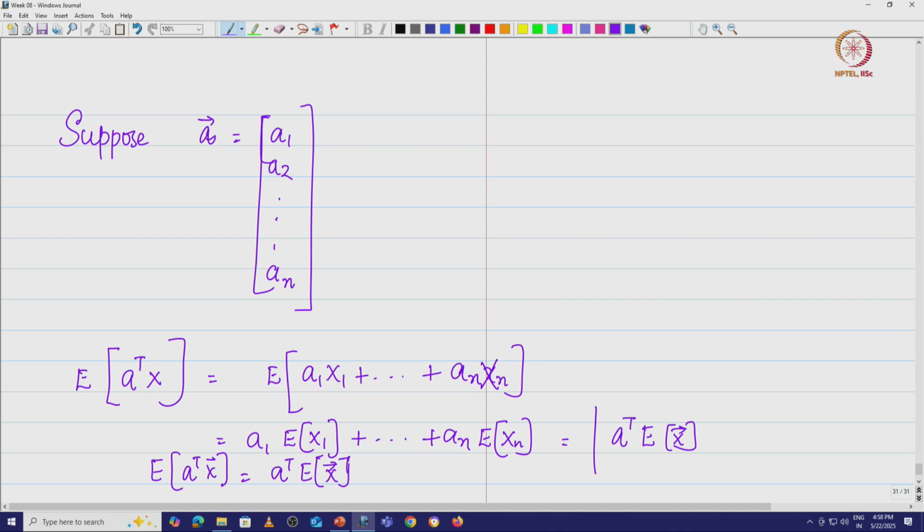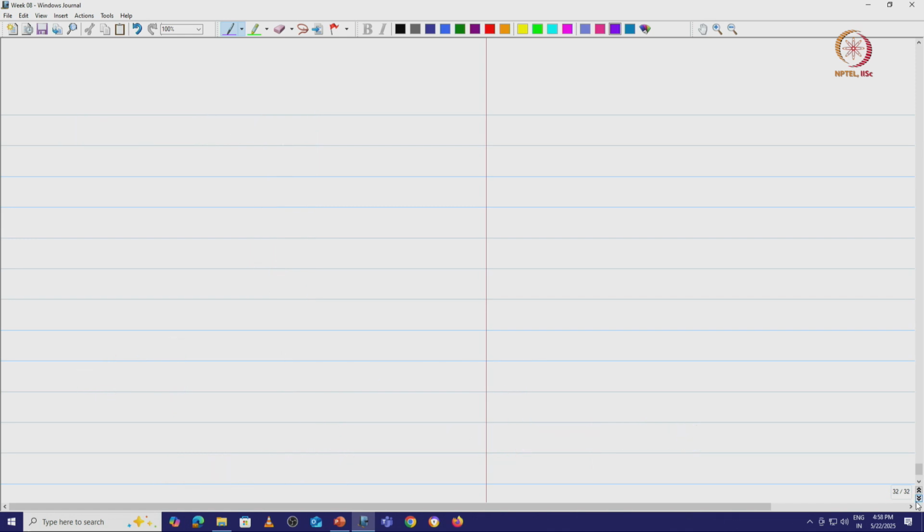Now, what we are more worried about, or what we want to look at, is variance. Let us look at two random variables x1 and x2. I want to look at the variance of x1 plus x2.